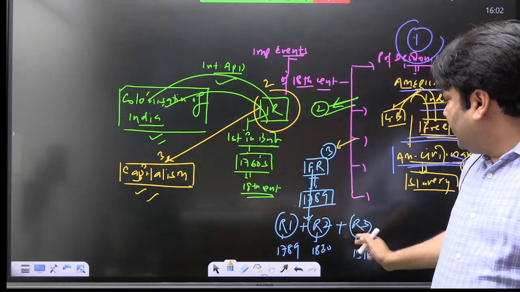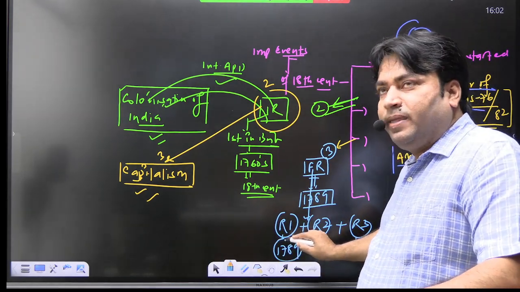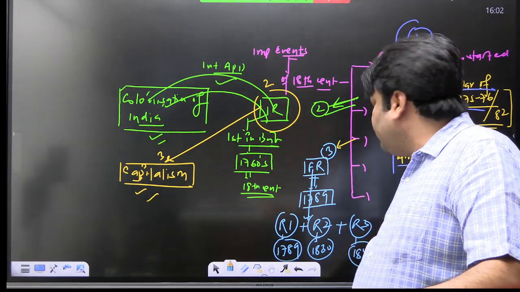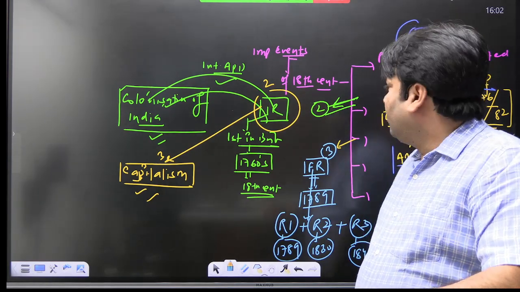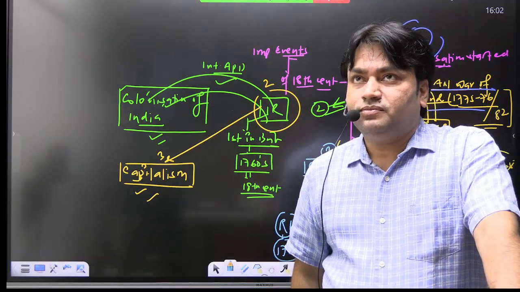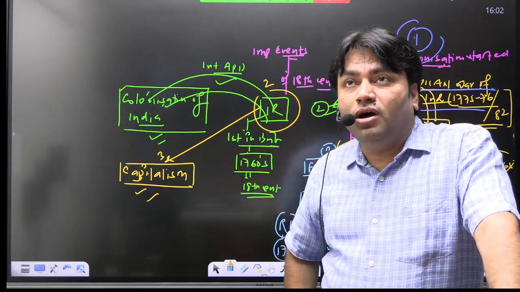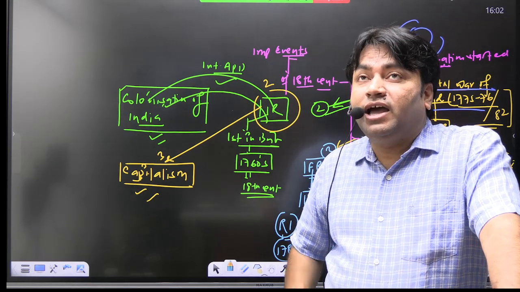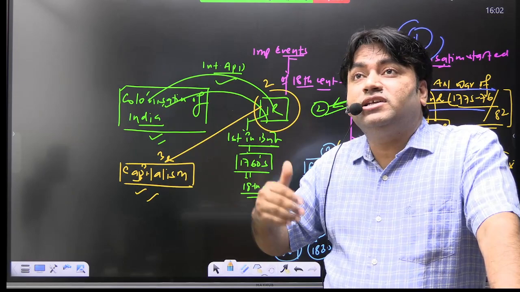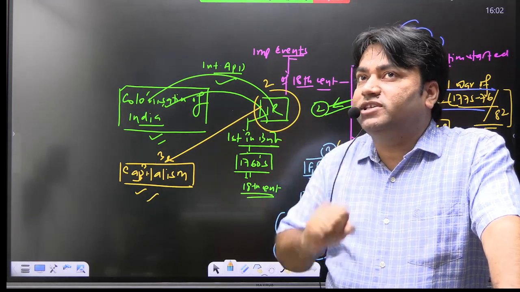1789, 1830, and 1848. So this is an event in which century? 18th century. This is an event in which century? 19th century. This is an event in which century? 19th century. Okay. Now, if someone asks you that in your opinion, what are the 2 most important events in the 18th century Europe that had profound influence on Europe as well as all over the world? कौन से 2 ऐसे events थे जो सबसे ज़्यादा important थे?